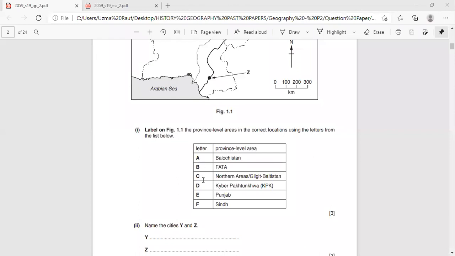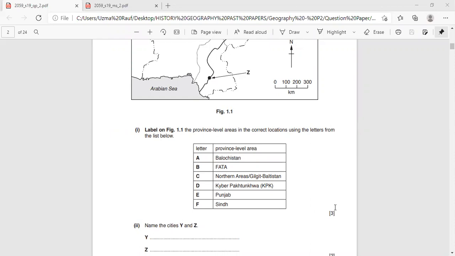Now look at the letters given here. You have to do this labeling on the map, which is the province level area labeled here. You have to label only 3, using 3 letters only, in the correct location using letters from the list. So this is for 3 marks.